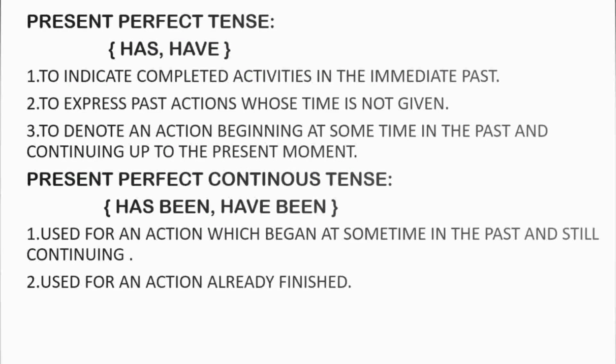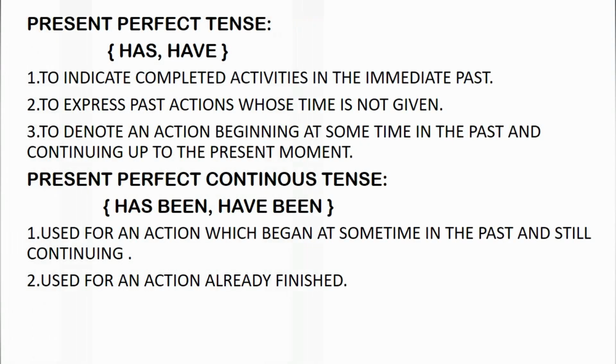The next one is present perfect tense. In present perfect tense, we always use the helping verbs has and have. We use the present perfect tense to indicate completed activities in the immediate past. Certain actions or activities that are completed in the immediate past are written in present perfect tense. For example, he has just gone out, or it has just struck 10. So these are present perfect tenses.